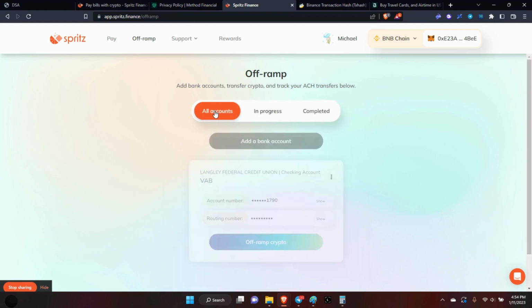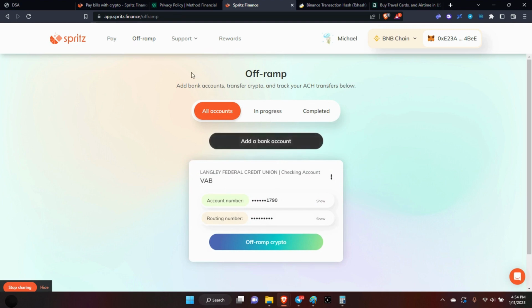Now, the accounts, you can go in here and you set up the accounts the way you want to do it. You can add your bank, and you keep on moving. So that takes care of the off-ramp. The off-ramp worked seamlessly. It was quick.